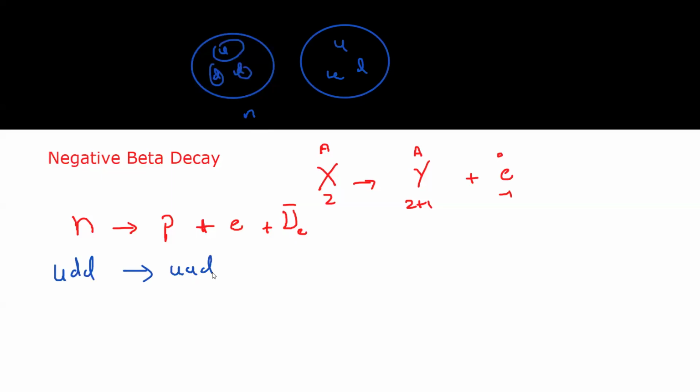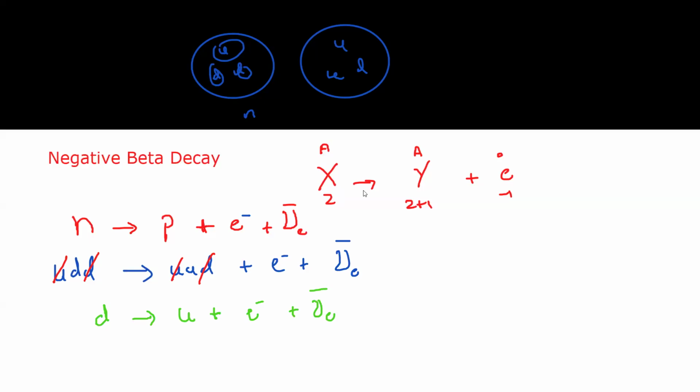And then the electron is there, and then the anti-electron neutrino. Now if I further simplify this, the up will cancel with the up because it is the same on both sides. Down will cancel with down because it is the same on both sides. So the simplified equation is: down changes to up, giving an electron and an anti-electron neutrino.